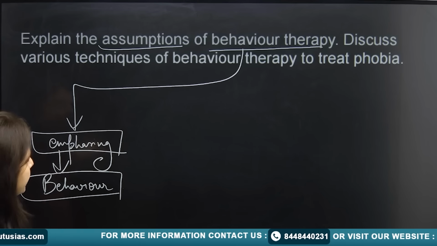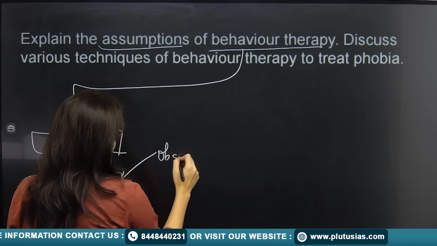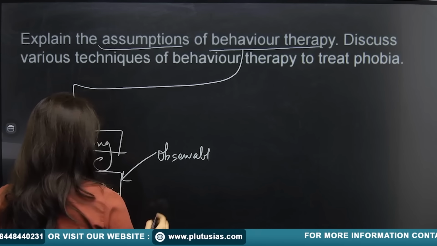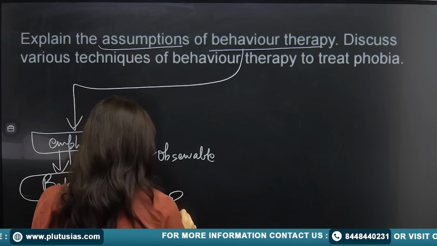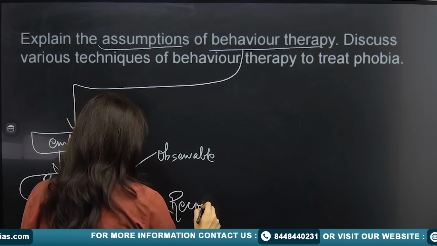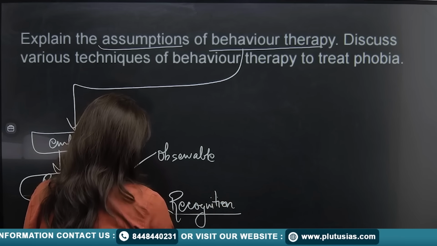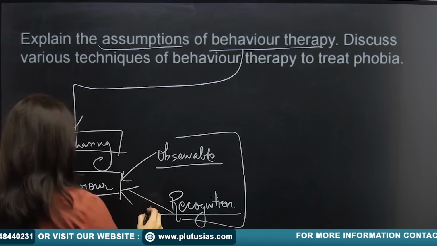And how is that possible? If you have a good observation, observable and recognition of behavior.